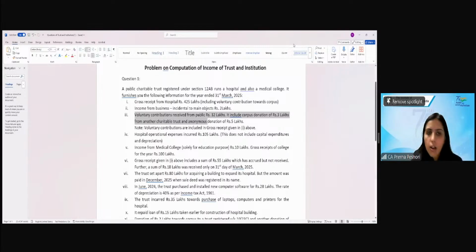What will be the taxability of this? Yes, this is a very simple one.